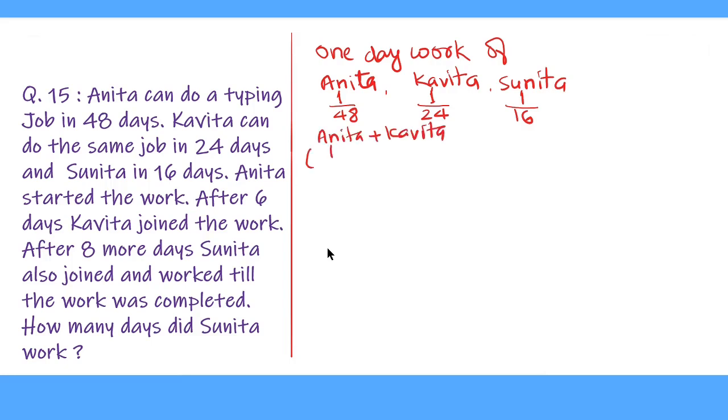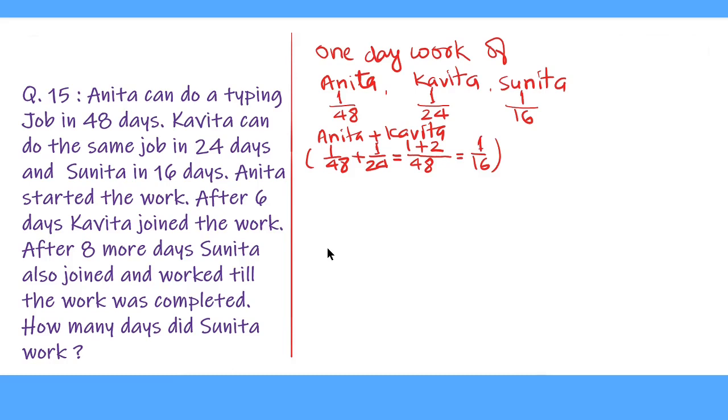This is equal to 1 upon 48 plus 1 upon 24, equal to LCM of 48 and 24 is 48, and 48 divides 48 for 1 time and 24 divides it for 2 times. So it is 1 plus 2 equal to 3 upon 48, which is equal to 1 upon 16.